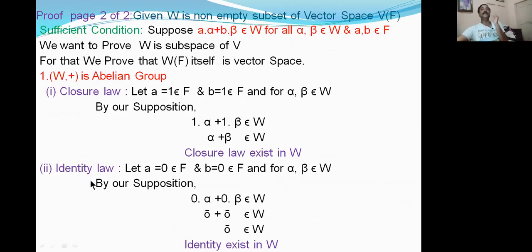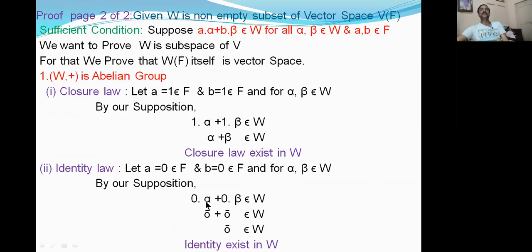Now I am proving the identity law. I am taking a = 0, where 0 is a scalar in F, and b = 0 in F in the supposition, and alpha, beta belong to W. Substituting, 0 into alpha plus 0 into beta belongs to W. 0 into alpha is 0 bar, because scalar into vector is a vector.